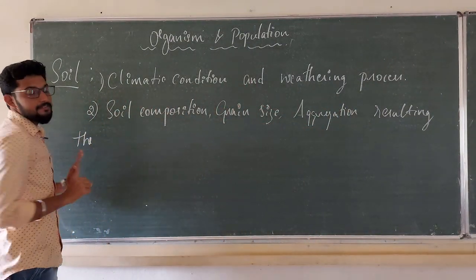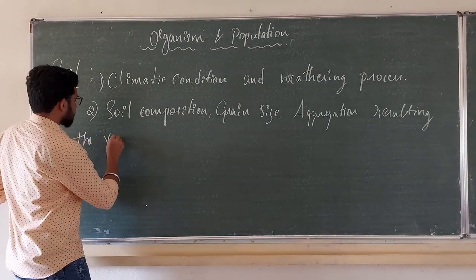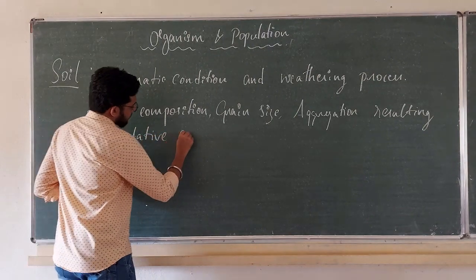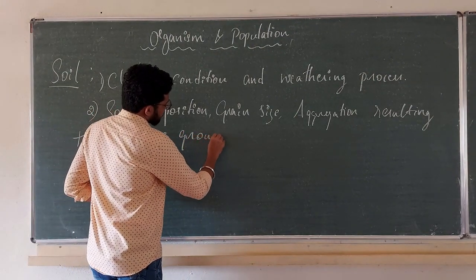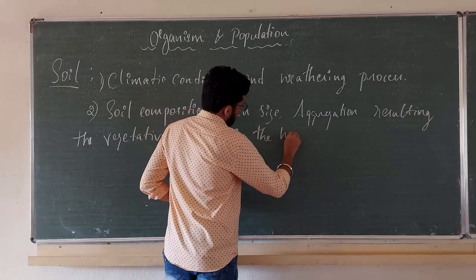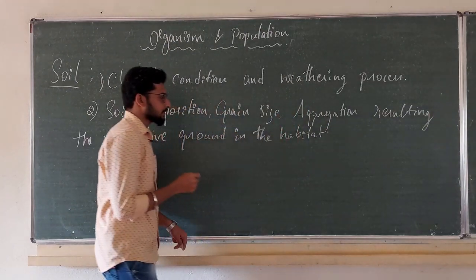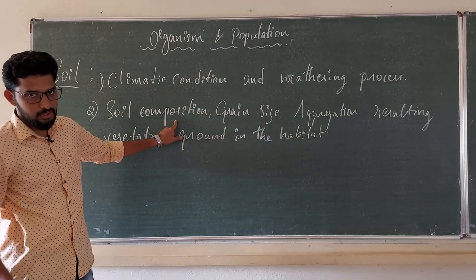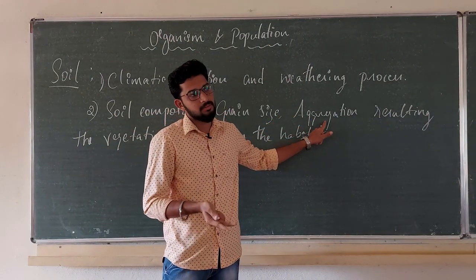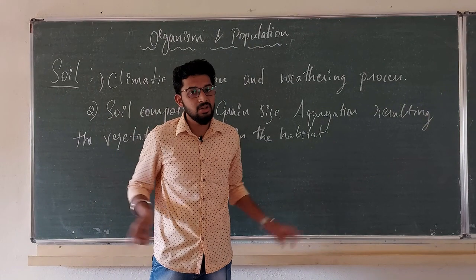the vegetative ground in the habitat. Whatever soil composition you have, whatever grain size you have, whatever soil aggregation you have, all will be resulting in the formation of vegetation.